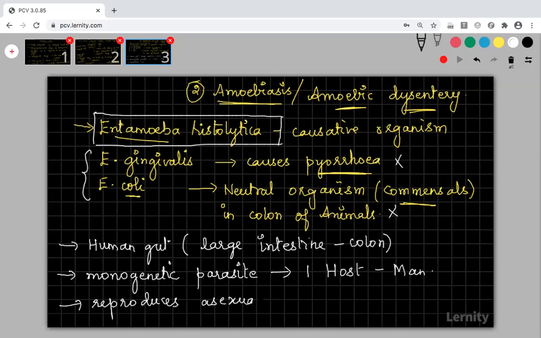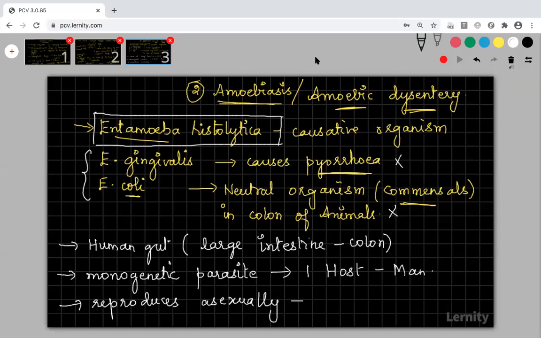In the first chapter, reproduction in organisms, we discussed amoeba. It was given as an example for which type of asexual reproduction? Can you give your answers? Fission. Fission is correct. Only binary fission?